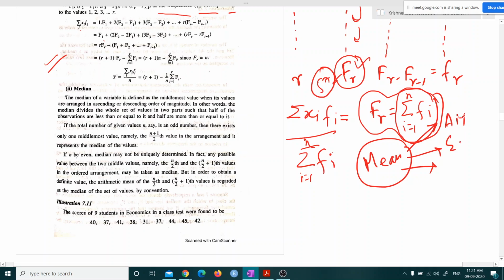Mean, geometric mean, and harmonic mean. We will discuss all these things later. Now we'll move to median.